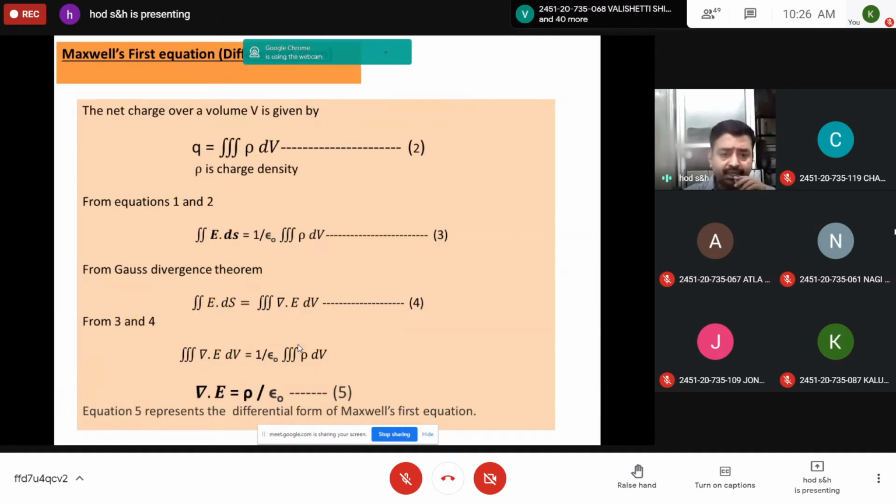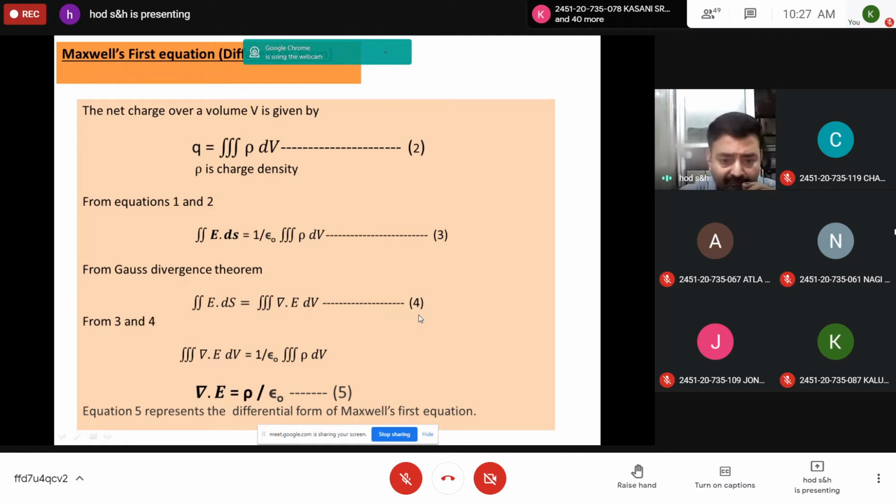So from equations 1 and 2, you can write double integration E dot ds is equal to, we can bring 1 by epsilon naught outside the integration, so it is 1 by epsilon naught triple integration rho dV, because Q is replaced with triple integration rho dV. This is equation 3. Now you have to apply Gauss divergence theorem, represented in equation 4. According to Gauss divergence theorem, the surface integral of E over a closed surface ds is equal to the volume integral of divergence of E taken over the volume enclosed by the surface.